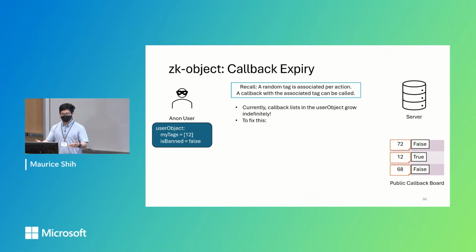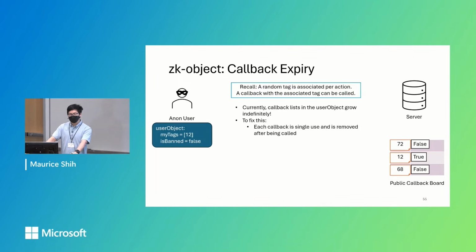So another thing is callback expiry. As this user object works, as defined, this my tags list will grow indefinitely. As you make more callbacks, they keep adding and adding, and we never remove anything from the list. So this cannot scale well. This is not practical for the user.